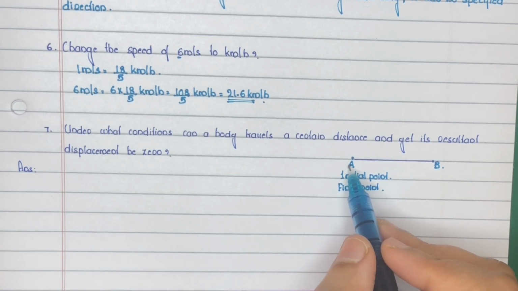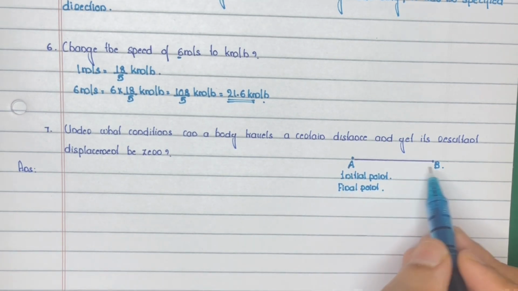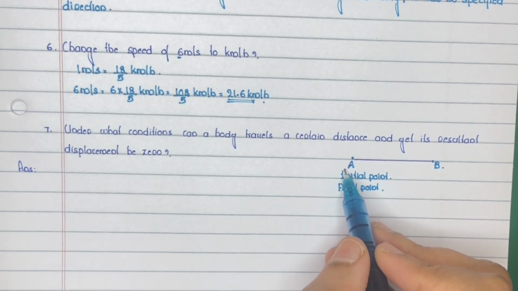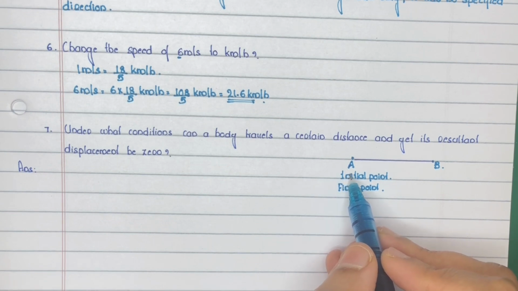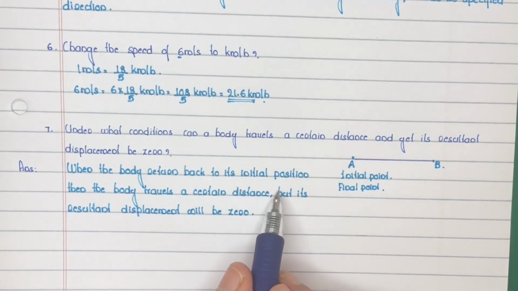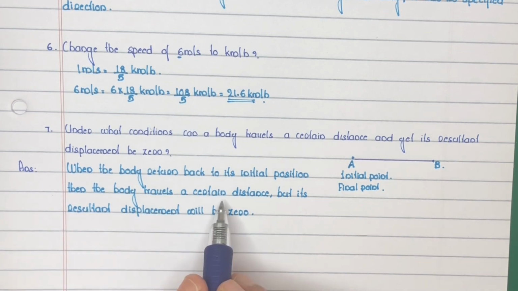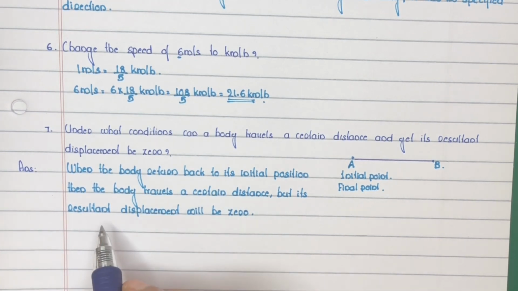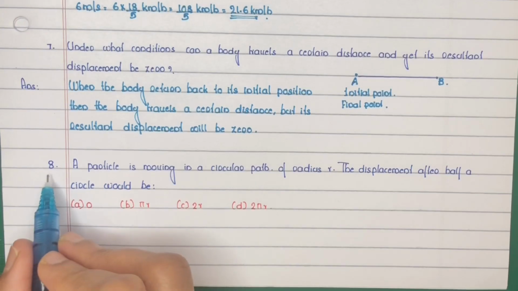In this case, the body travels a distance, right? Starts its journey from A and reached at B and then returned back to A. But its displacement is 0. So, when the body returned back to its initial position, then its displacement will be 0. When the body returned back to its initial position, then the body travels a certain distance but its resultant displacement will be 0.